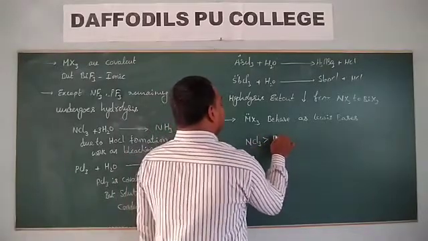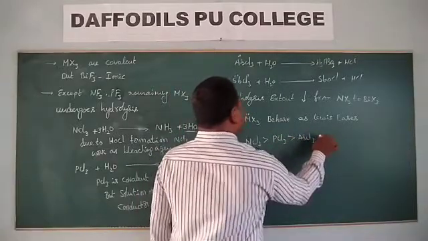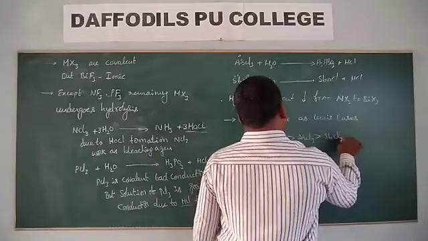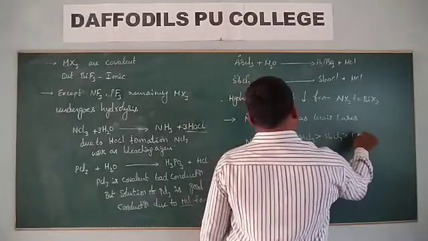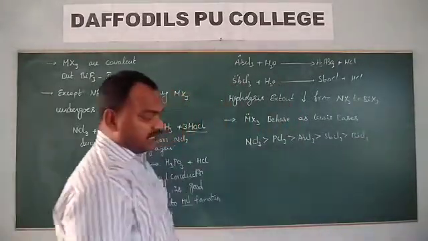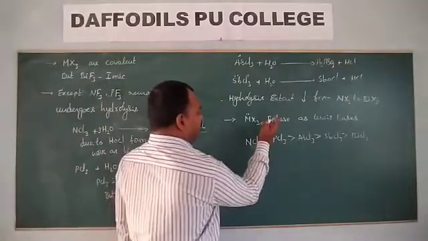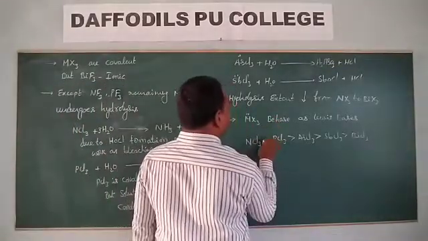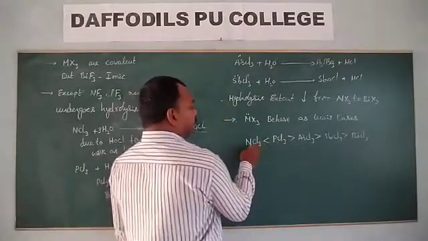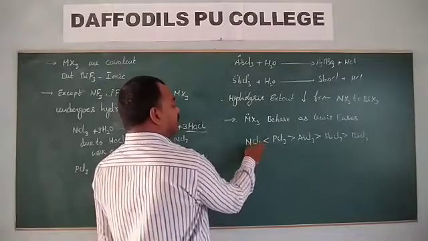After that, PCl3, then AsCl3, then SbCl3, then BiCl3. This is the expected order of basic nature, but the real order appears like this.